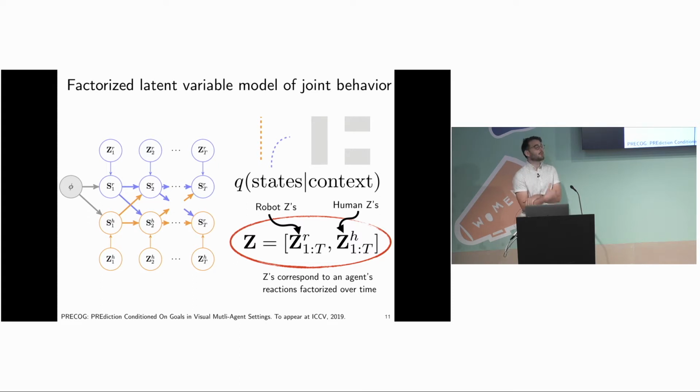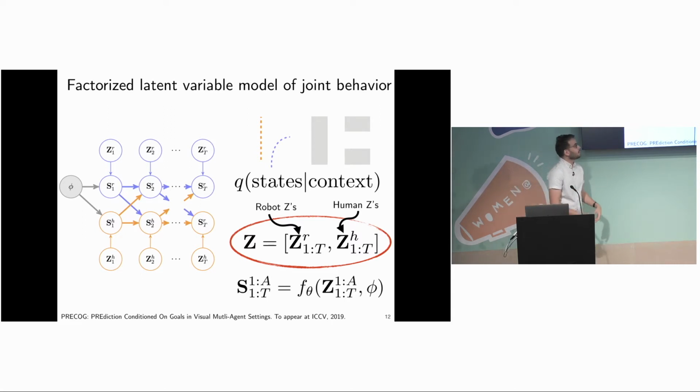In order to perform this conditional forecasting, we want to choose those latent values for the robot, the latent z's, that take the robot's goal into account. So we're going to feed it some goal and choose those latent z's that usually land it at that goal. Once we've chosen those z's, then we can take the z's, or the latent decisions for everyone, and pass them through the forward inference procedure of this model to get this output joint trajectory.